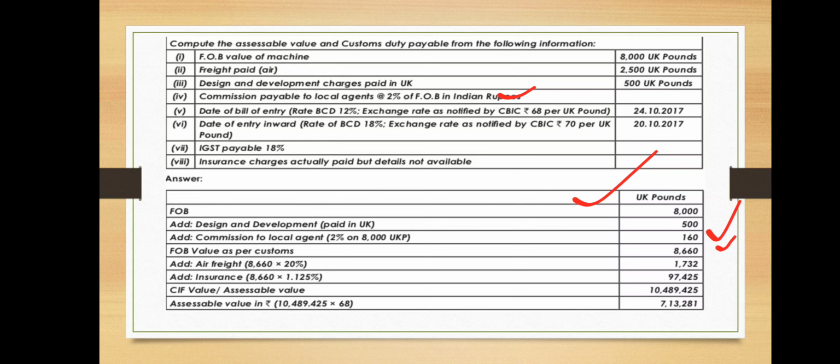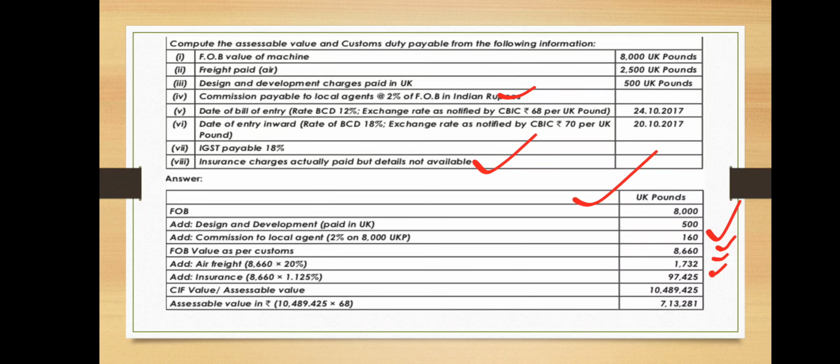Air freight value: no information is given. Freight paid by air means we need to take 20% on the FOB value as per customs. So 8,660 into 20% gives 1,732 UK pounds. Along with that, insurance charges are actually paid but details are not available, so we need to take 1.125% on the FOB value. So around 97.425 we will get if you do the calculation.